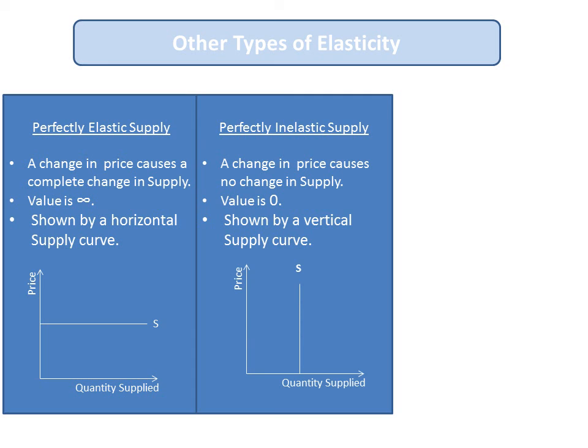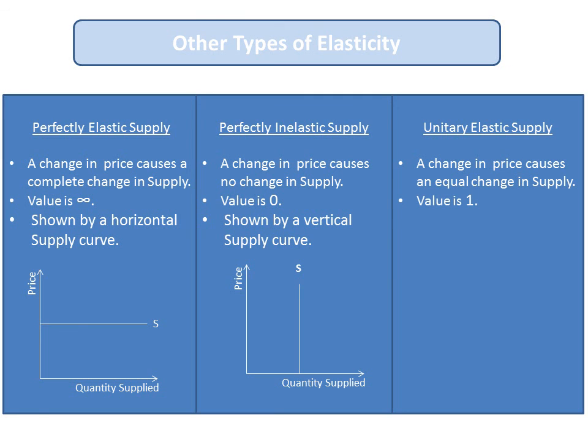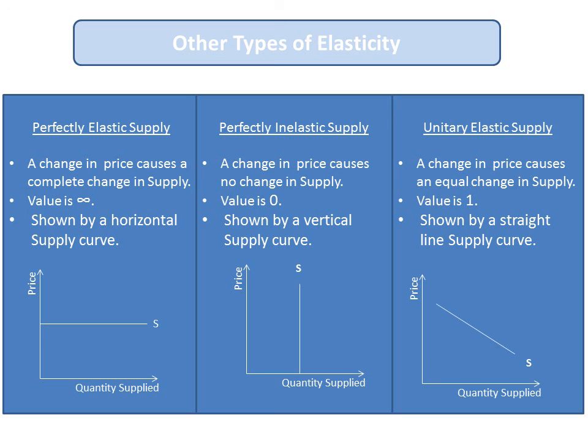For example, take seats in a cinema hall. Even though you would like to offer a higher price, the supplier cannot supply you more seats which are not available there. That is perfectly inelastic supply. A unitary elastic supply is where there will be an equal change in price and supply. Value is 1, shown by a straight line supply curve.